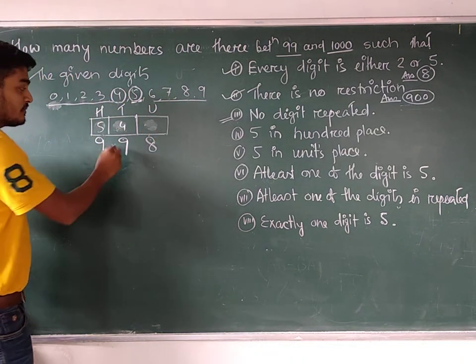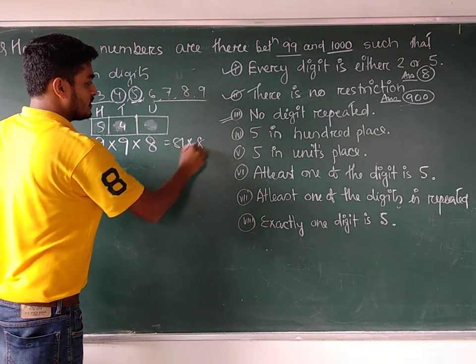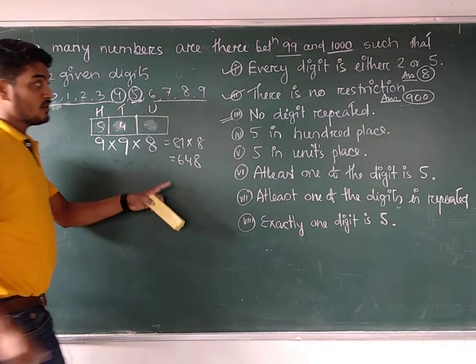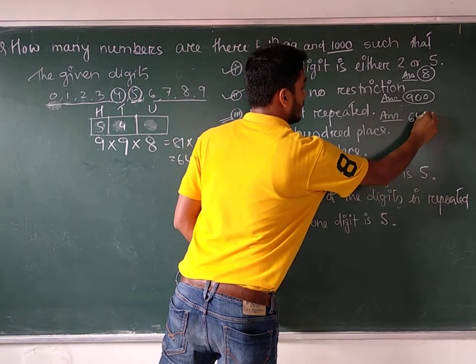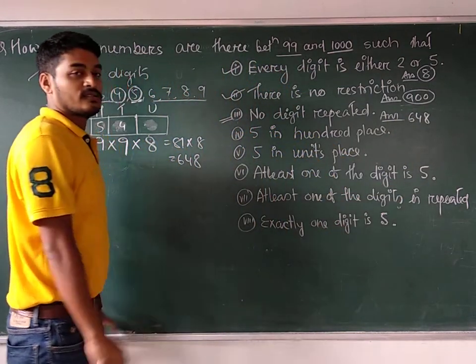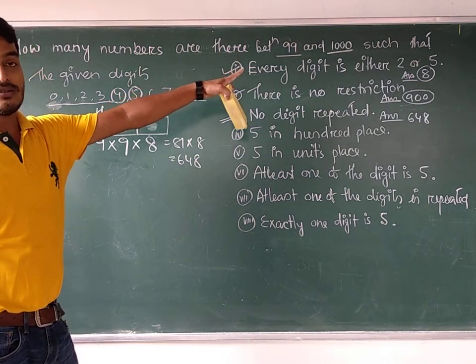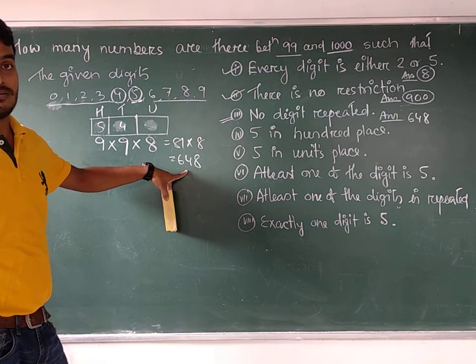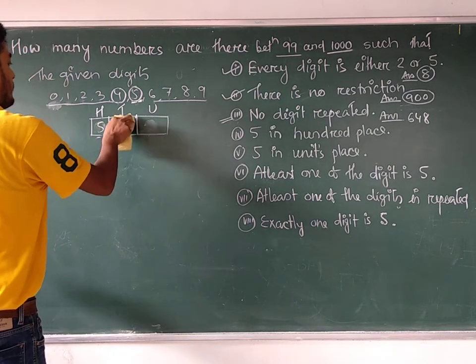So what is the total number of ways? You have a 3-digit number, all 3 places should be filled up. So 81 into 8, so 648. This is the total number of ways where repetition is not allowed. 648, so this is the answer. Are you getting my point? So between 99 and 1000, 648 numbers are there where repetition is not allowed. Correct?